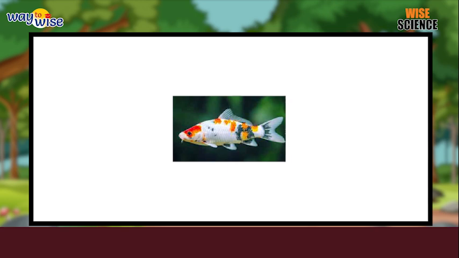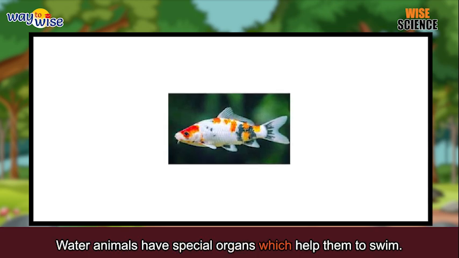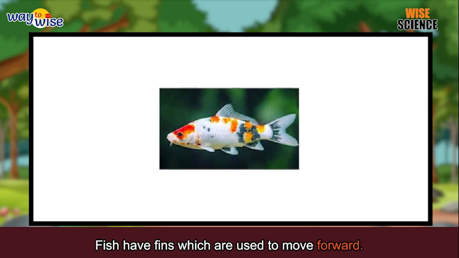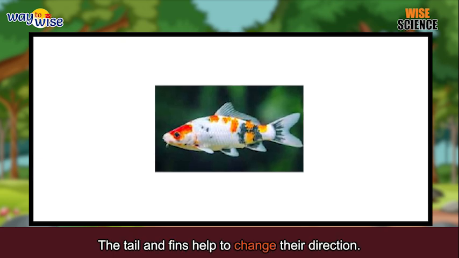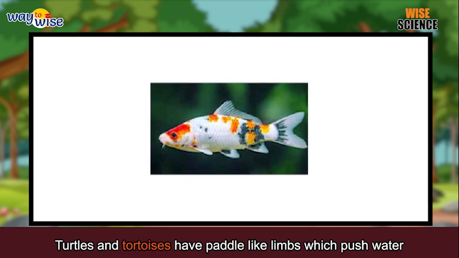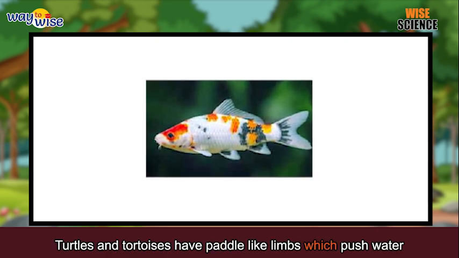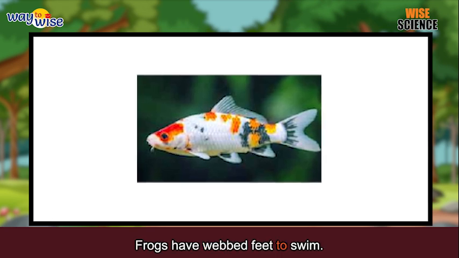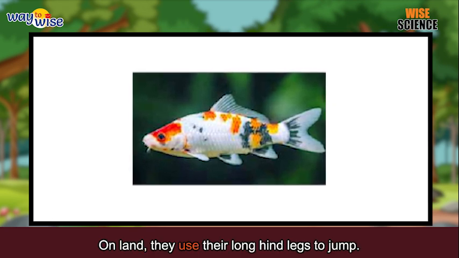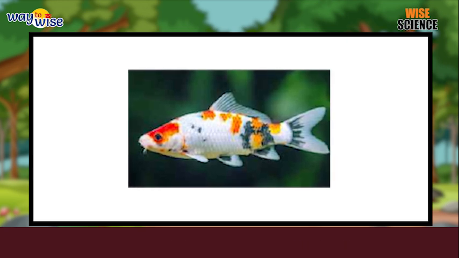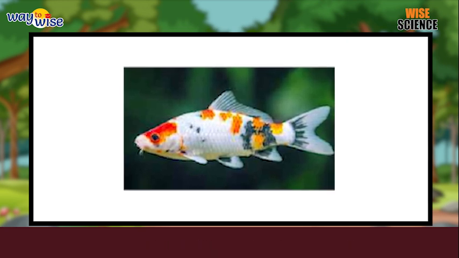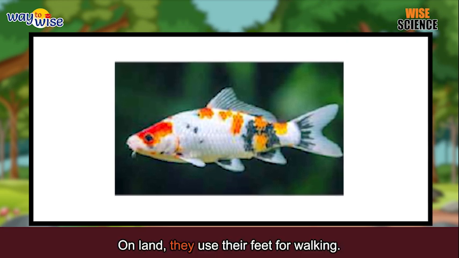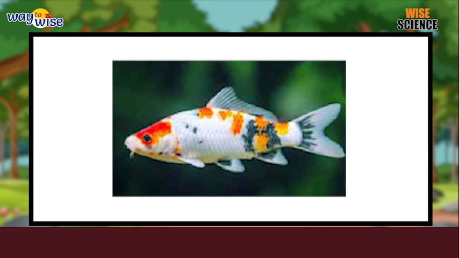Water animals. Water animals have special organs which help them to swim. Fish have fins which are used to move forward. The tail and fins help to change the direction. Turtles and tortoises have paddle-like limbs which push water and help in swimming. Frogs have webbed feet to swim. On land, they use their long hind legs to jump. Penguins use their two forelimbs as flippers to push water and swim. On land, they use their feet for walking.